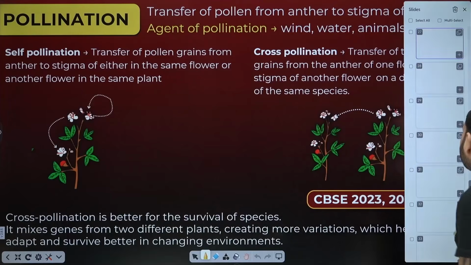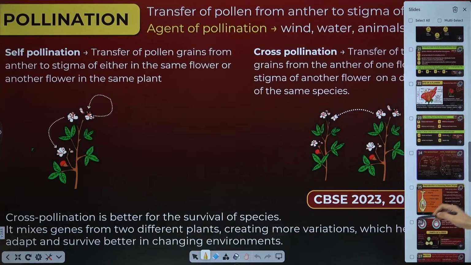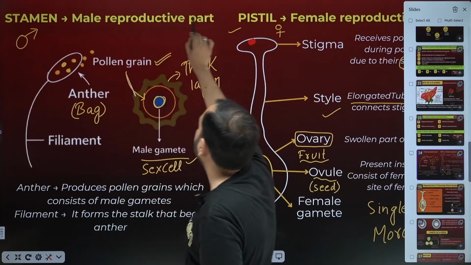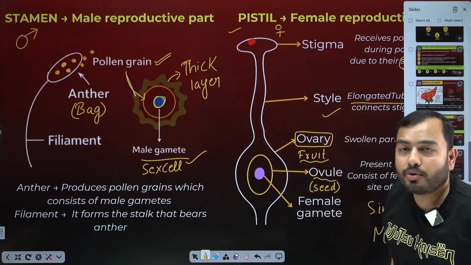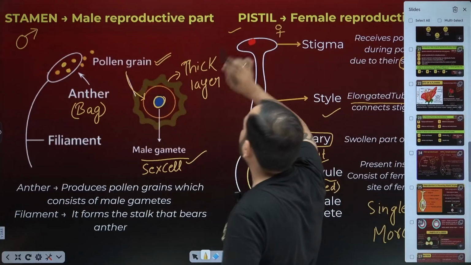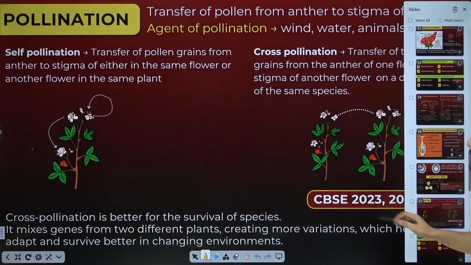Now the question came, how will those pollen grains reach from the anther to the stigma? We saw where the pollen grains were going from. They were going from the anther to the stigma. From the male part it had to reach the female part. How will this process happen? We call this process pollination.